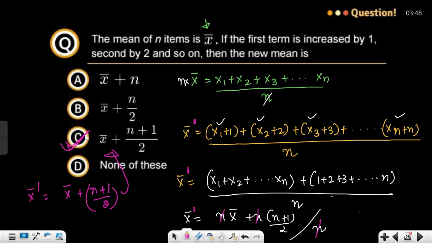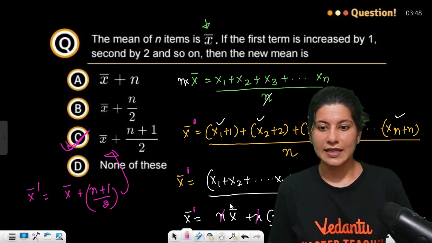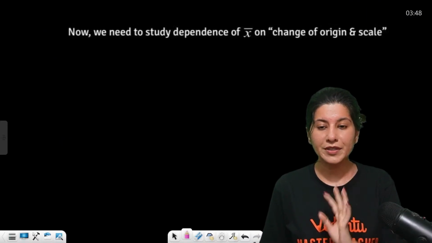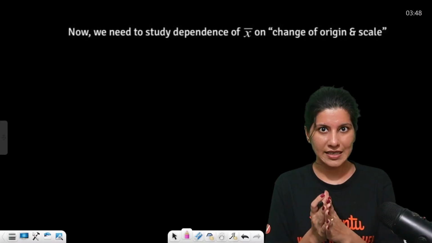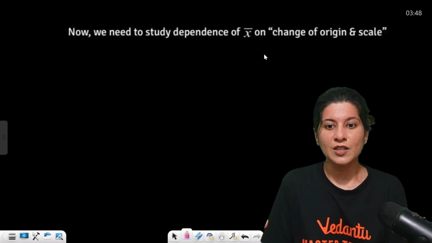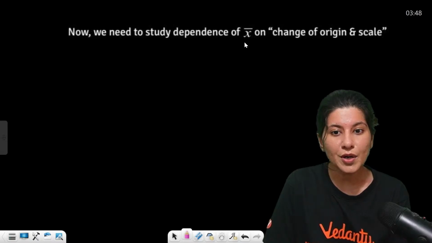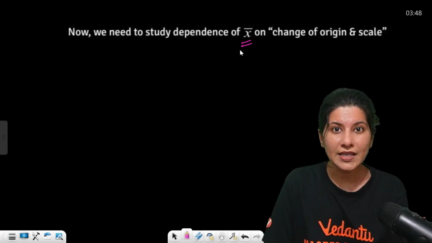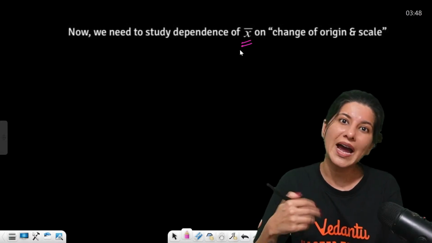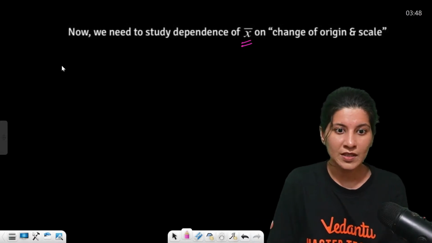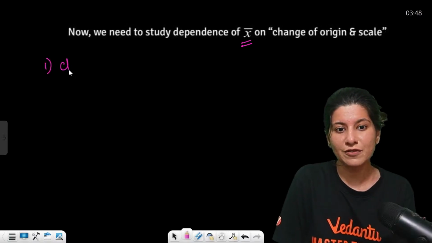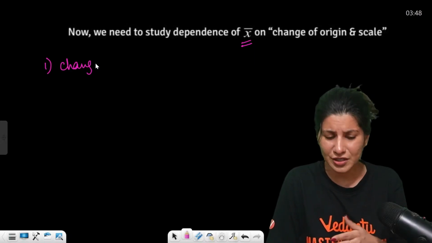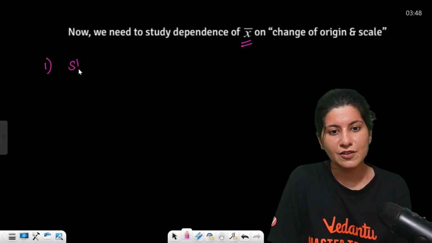Okay, all right. Now here comes a very important concept in terms of mean. We need to study how your mean changes when you multiply something in every observation or when you add something to any observation. We call it shifting of origin and change of scale. Sorry, shifting of origin.